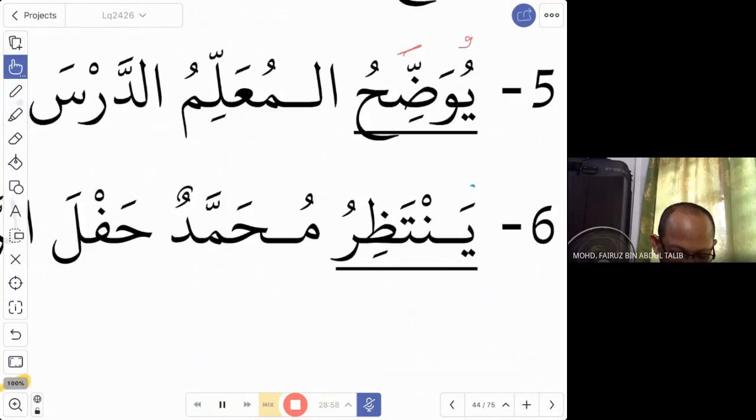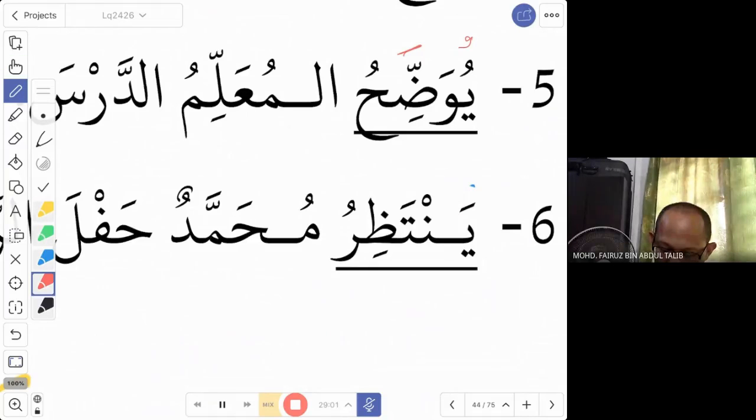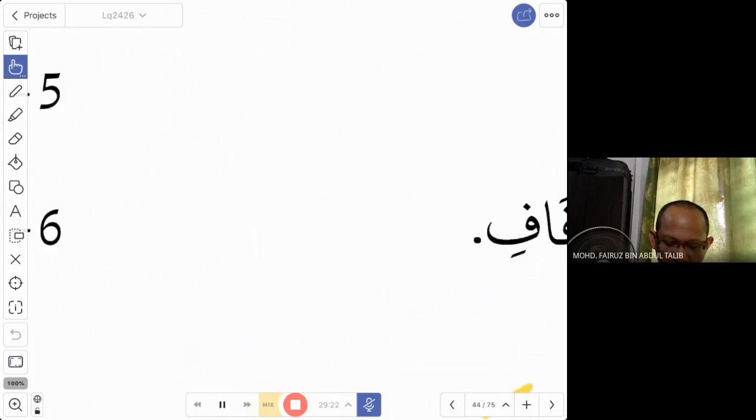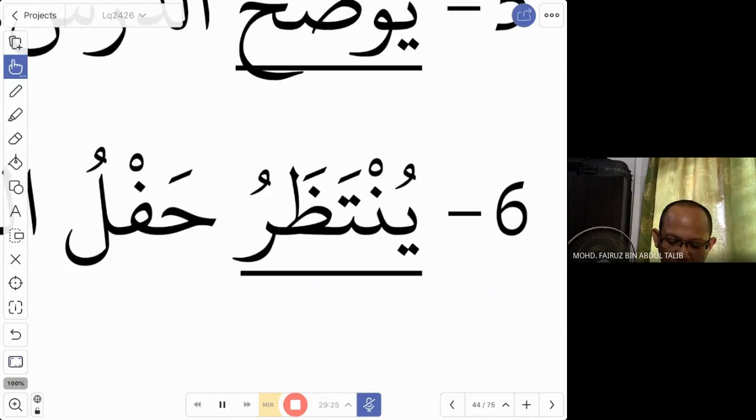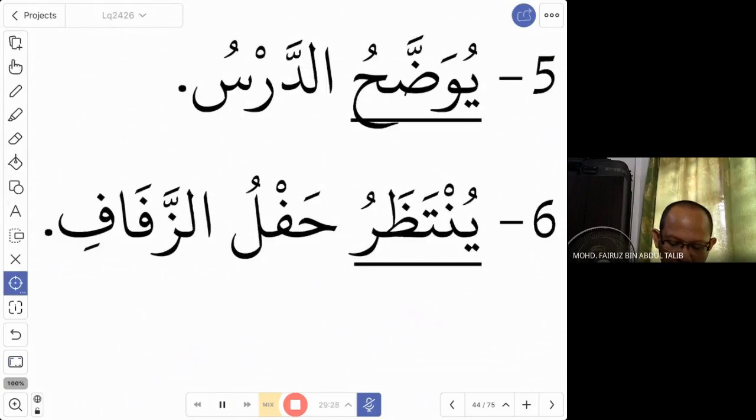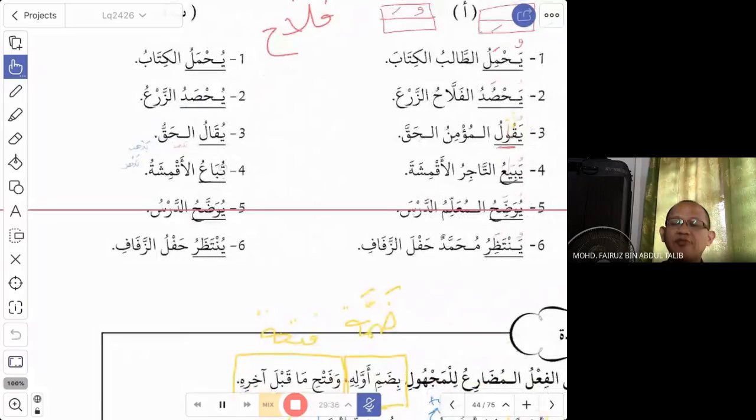Again, from the lesson, you change ya to yu. And what else? The second last letter, which is the letter za. So instead of yuntaziru, we change to yuntazaru. This is similar to the general rule: dhamma and then followed by fathah. So the fi'il is now yuntazaru. Yuntazaru haflu zafaf. The wedding ceremony is waited for. So this is mabni lil majhul for fi'il mudari.